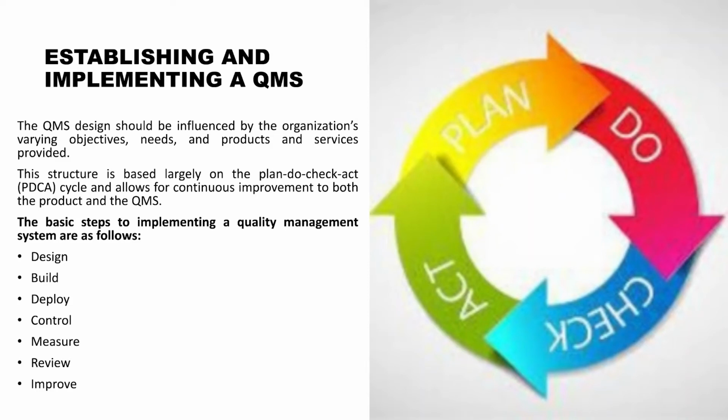So the basic flow has to be devised in such a way, employing these measures. First is the designing part, then building that part, deployment, then controlling that part, and measuring, reviewing and improving that part. So if any organization works on the principle of PDCA, definitely a solid quality management system can be developed which will actually help the organization to excel and rise.